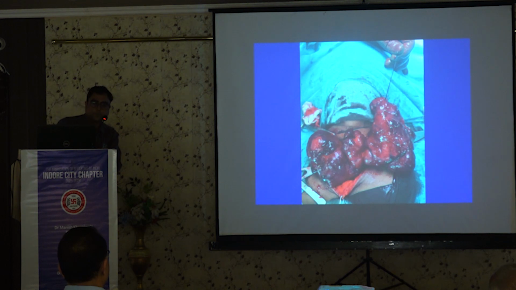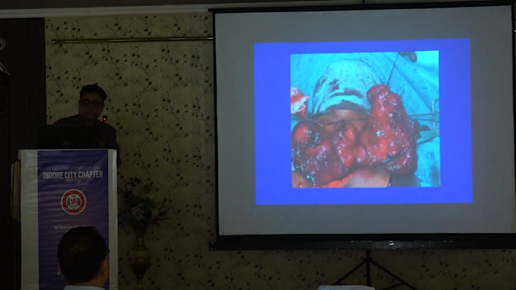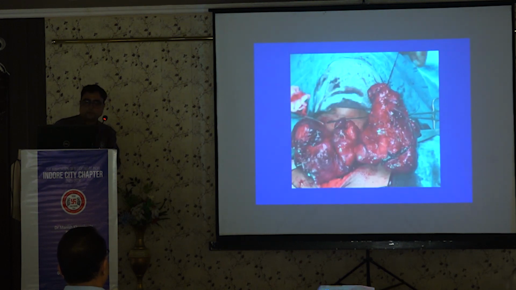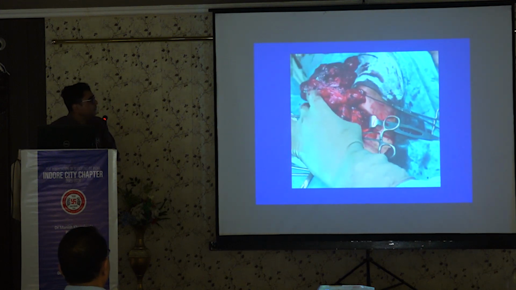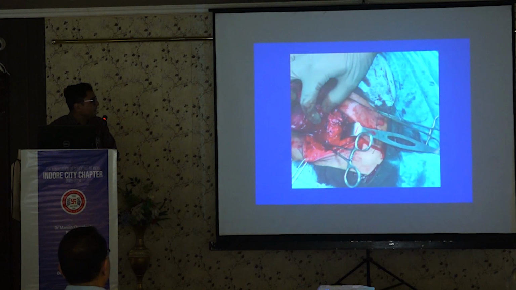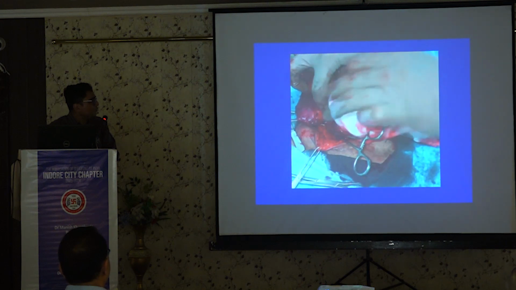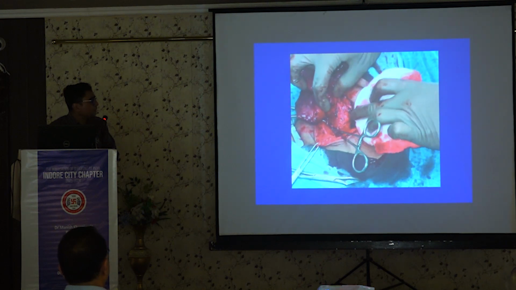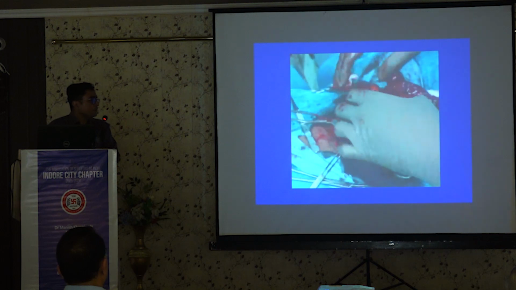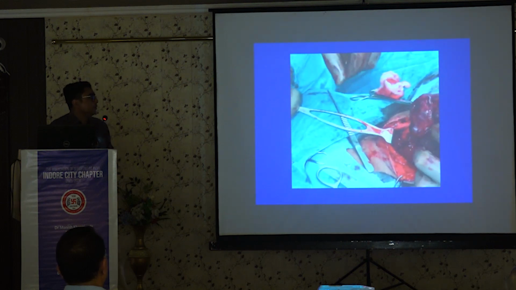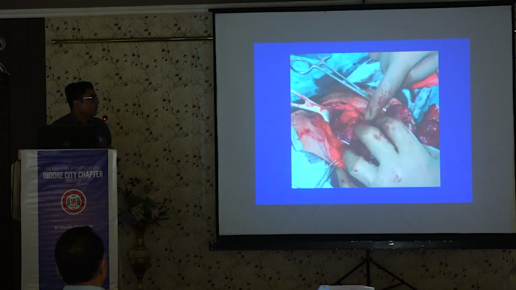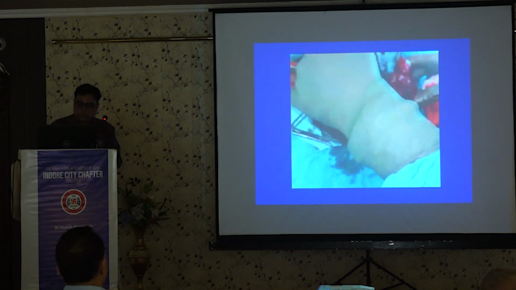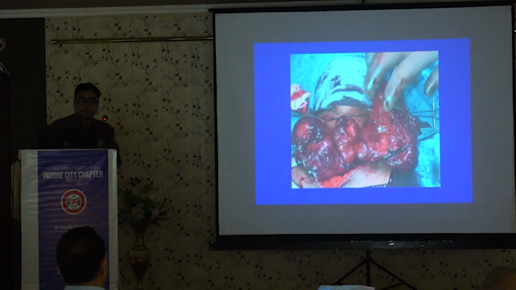First we did a total thyroidectomy. In surgery, this is the left lobe, and on the right side we found a nodule going downwards. This nodule is behind the common carotid vessels and the brachiocephalic vein, going to the posterior mediastinum.